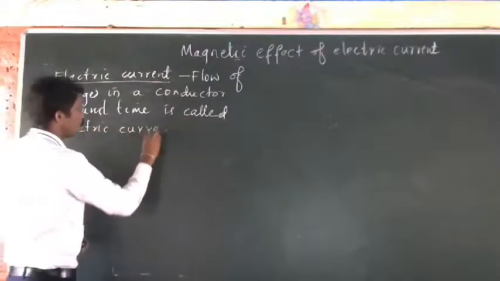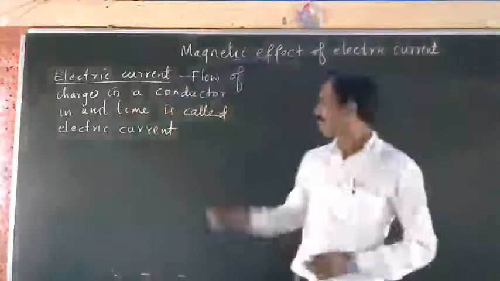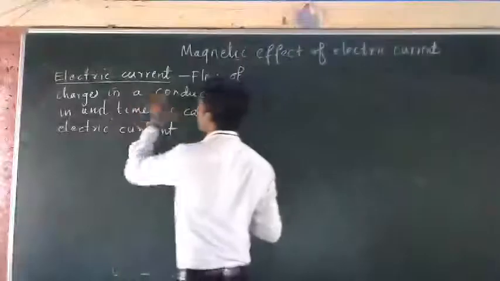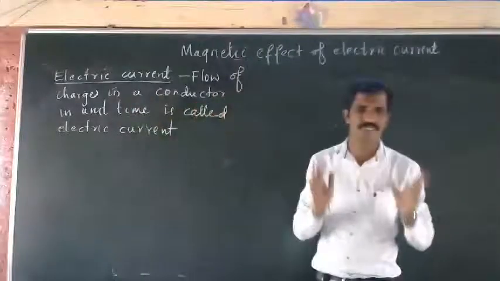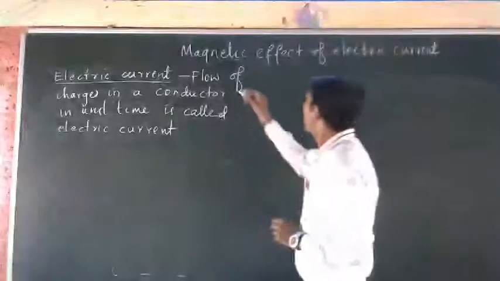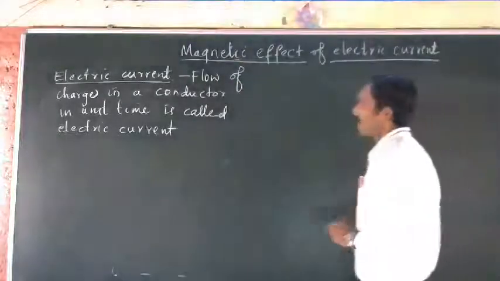All the units and how it is produced, we'll see in the next chapter. You will understand flow of charges in a conductor is called electric current. For time being, you remember this. Understood?